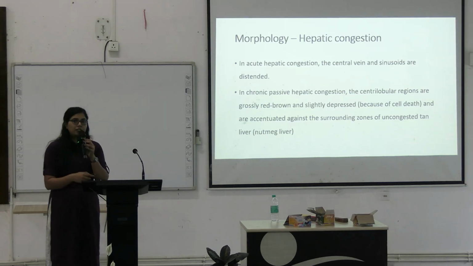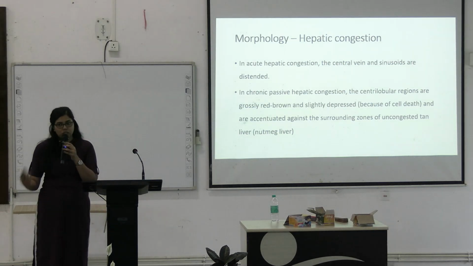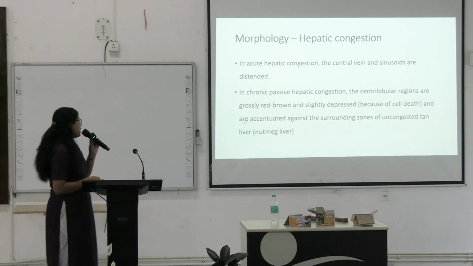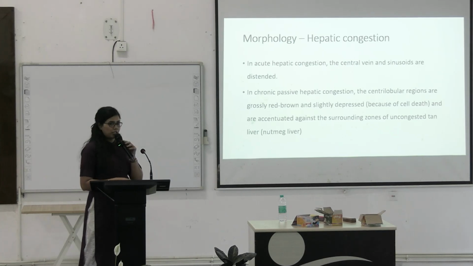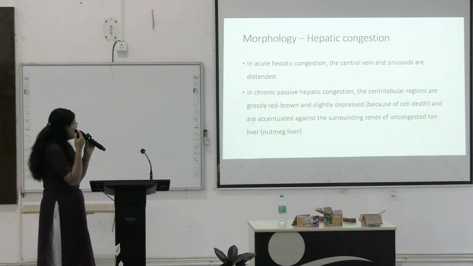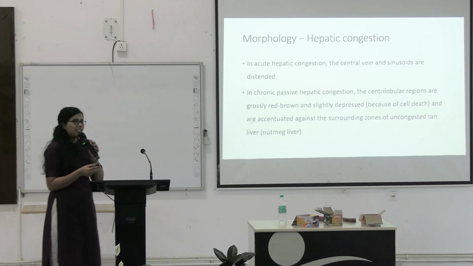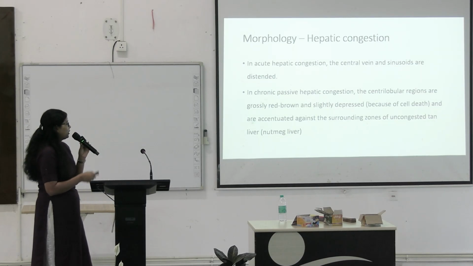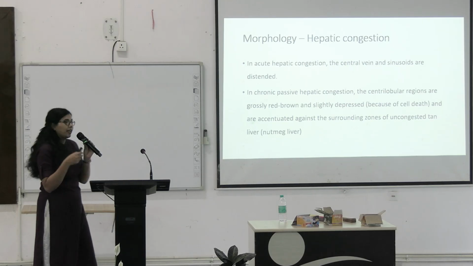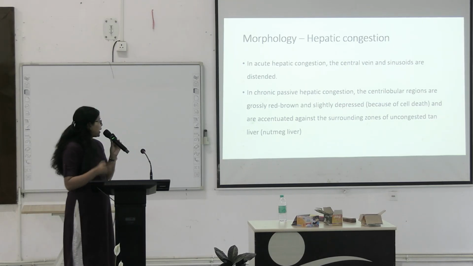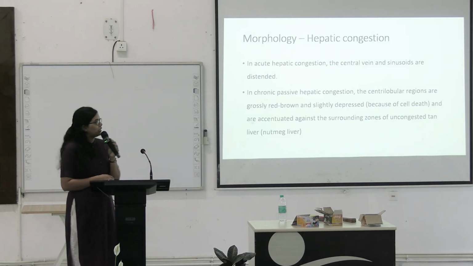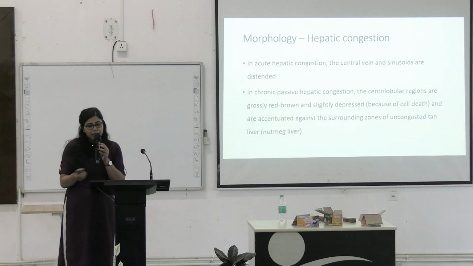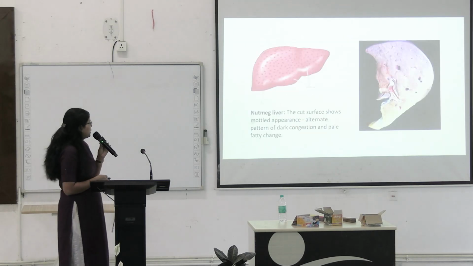Now we will discuss hepatic congestion and splenic congestion, and these will be caused by right-sided heart failure. In acute hepatic congestion, the central vein and the sinusoids are distended. In chronic passive hepatic congestion, there will be centrilobular reddish-brown and slightly depressed areas, and these happen due to cell death in these particular areas. These are accentuated against the surrounding zone of uncongested tan area. So this will give the appearance of a nutmeg, and that's why we call this nutmeg liver.